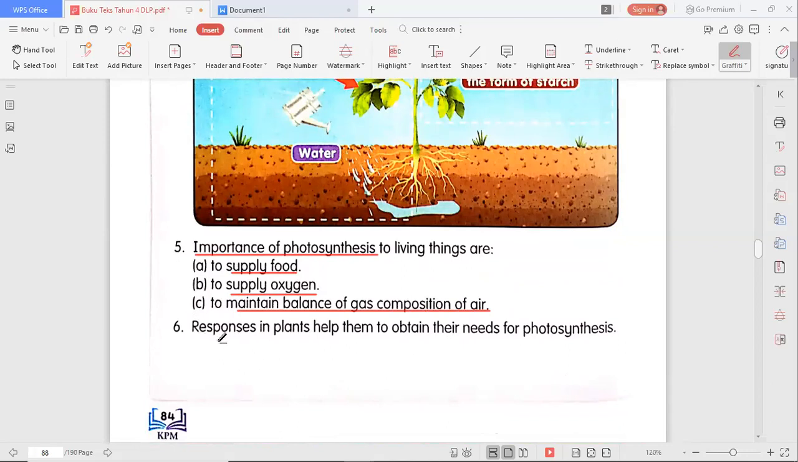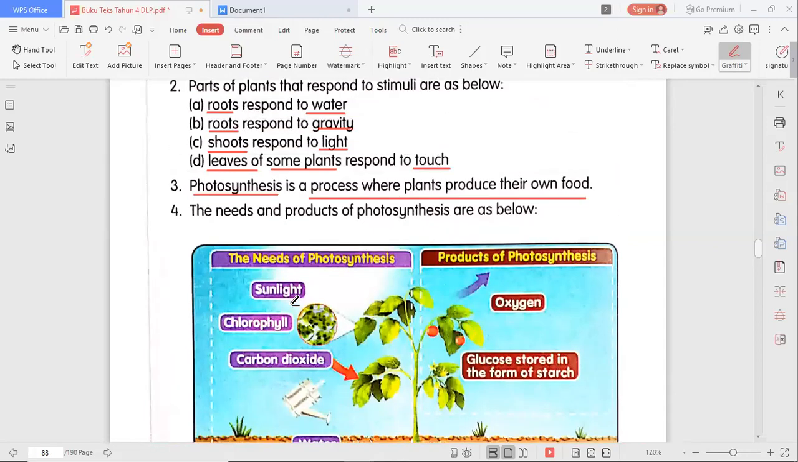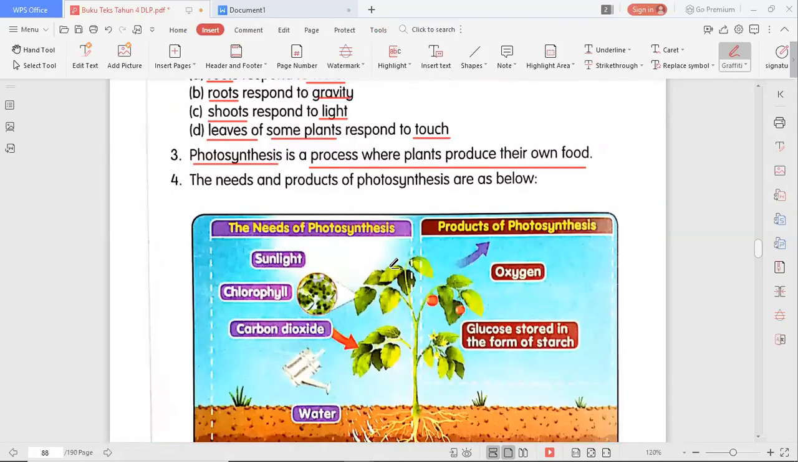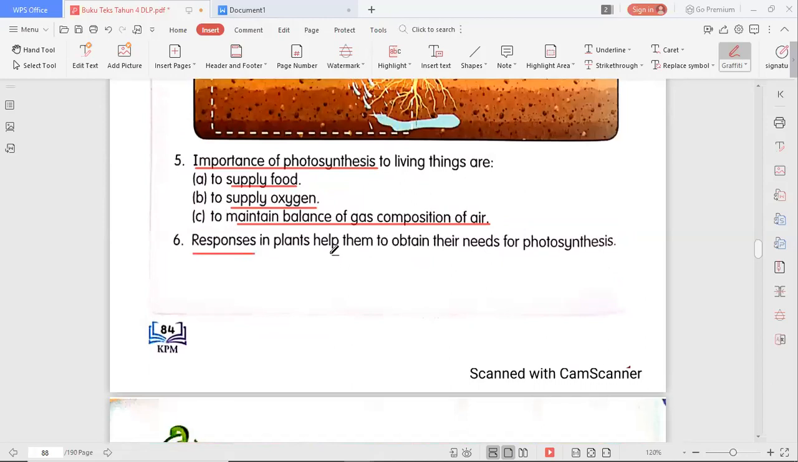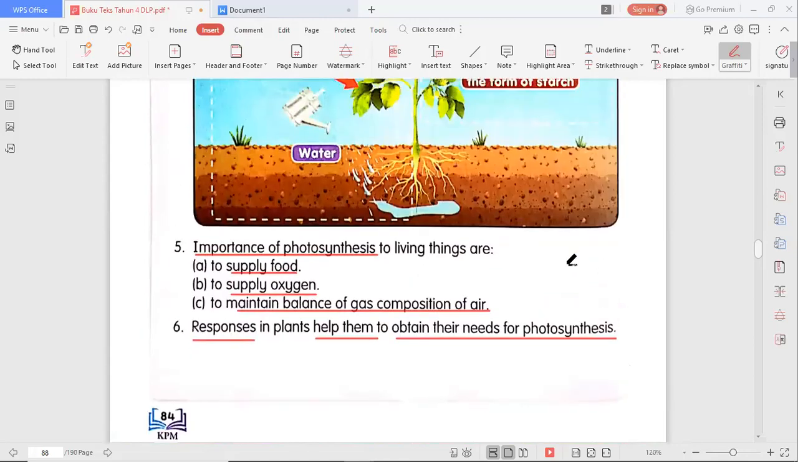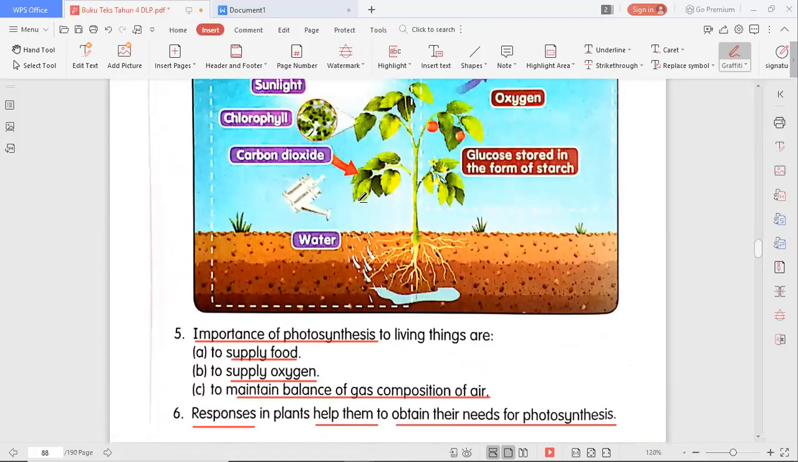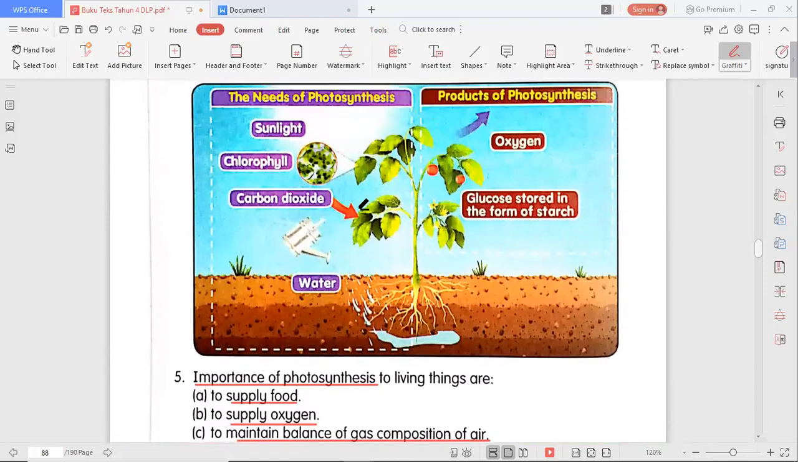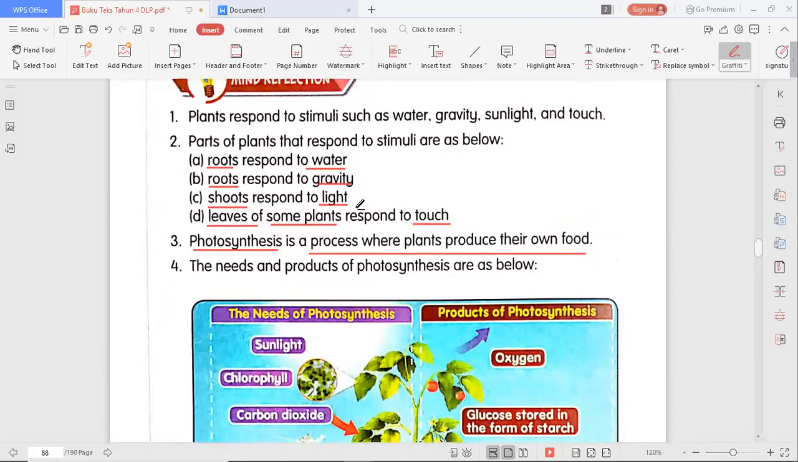And then responses in plants. Still remember the responses we were talking about just now. The roots, the shoots, the leaves respond to stimuli to help them obtain their needs for photosynthesis. Yes, of course. For example, when the roots respond to water, it will absorb water. And how about the leaves? When they respond to sunlight, they will absorb sunlight or light. So I think we have come to the end of our lesson for plants.